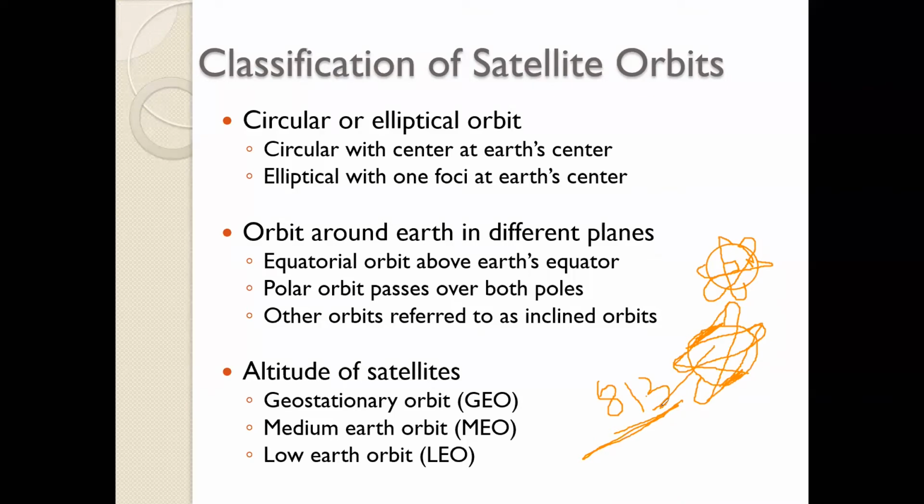Okay. So now comes the last and the most commonly used classification of the satellite depending upon the altitude. When the altitude is around 36,000 kilometers, we'll prove what is the value, 36,000 kilometers from the surface of the earth, it's a geostationary orbit. When it is around 18,000 kilometers from the surface of the earth, we call it MEO. And when it is between 900 to 1,000 kilometers from the surface of the earth, we call it LEO,